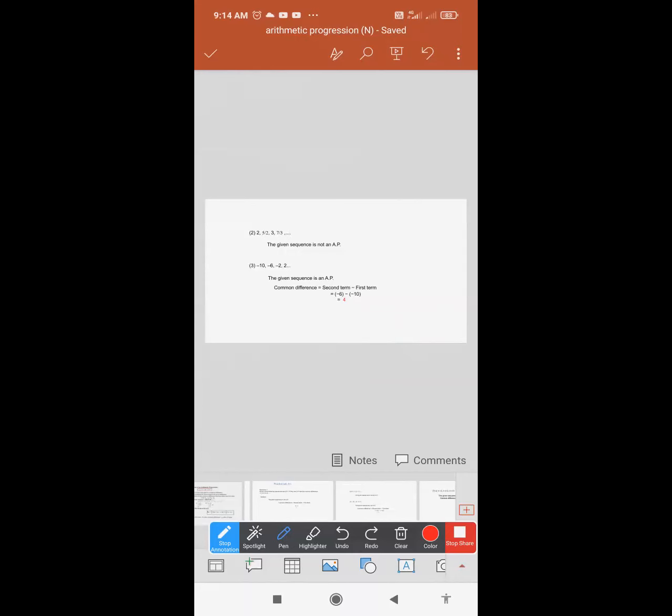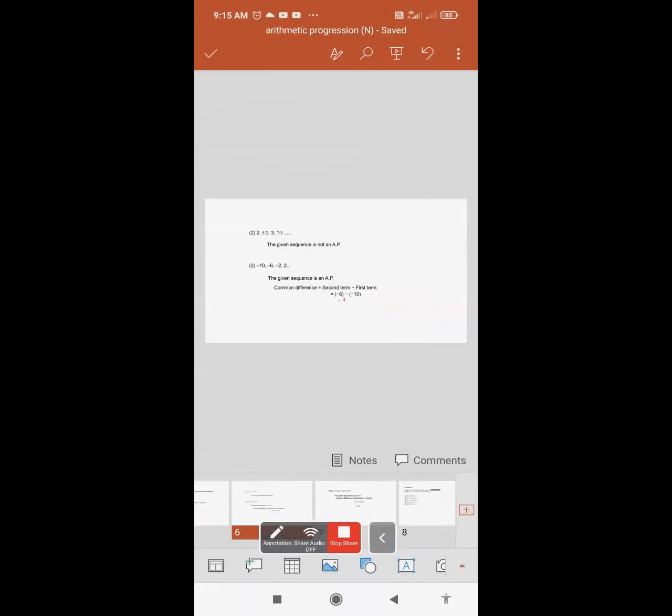Then the second term is minus 2, minus the previous term, minus 6. So minus 2 plus 6, your difference is 4. Again you get 4. So you can easily state that my sequence is an AP.